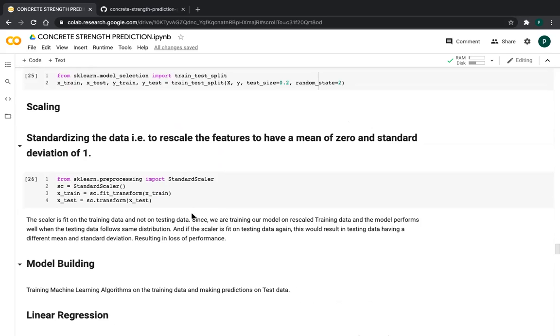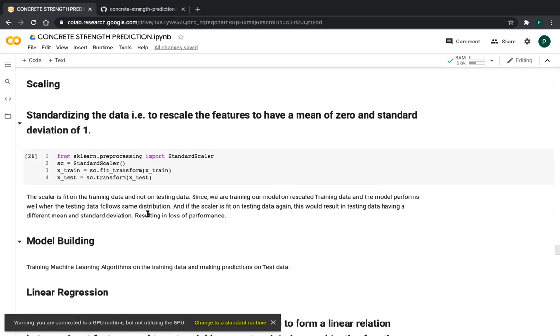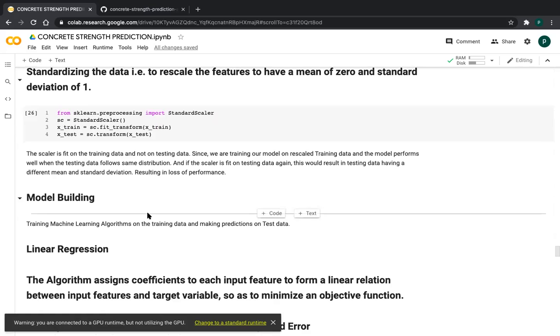The scaler is fitted on the train data and not the testing data, because we give only the training data to the model, and after that we predict on the testing data, so we don't need to fit. But we need to do the transformation. If you don't do transformation, the model may give wrong results because the variance and standard deviation will be different with and after scaling. So our next step is model building, friends.